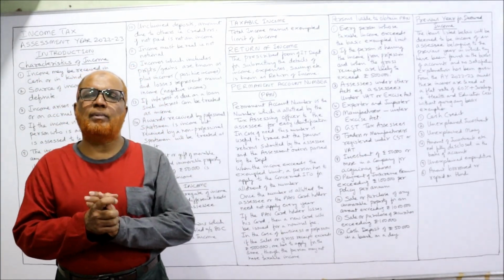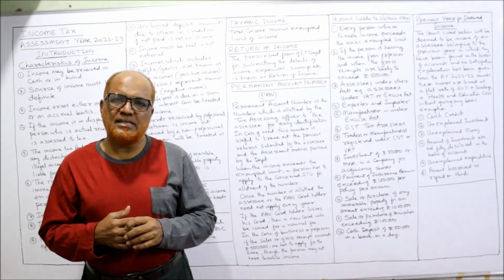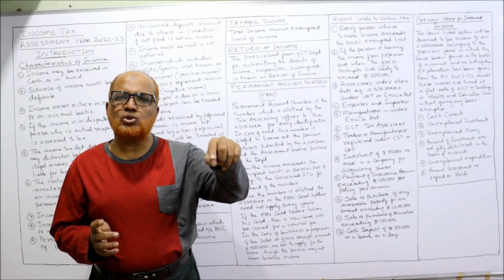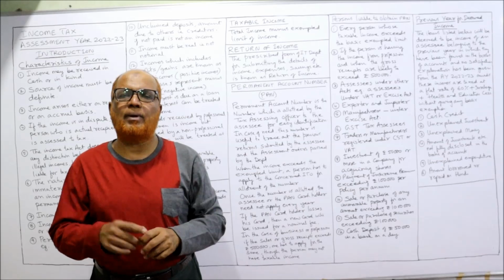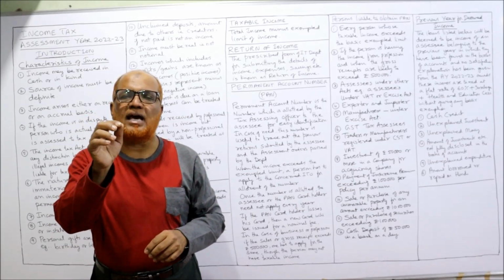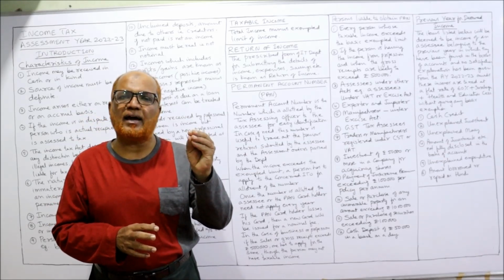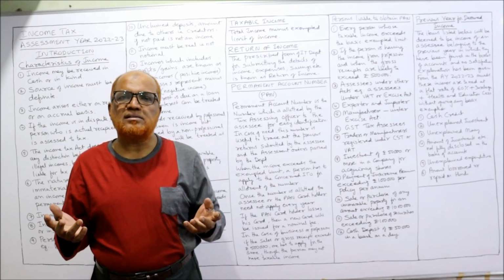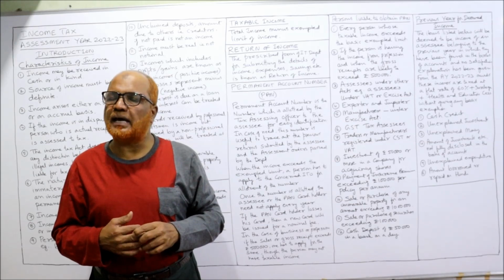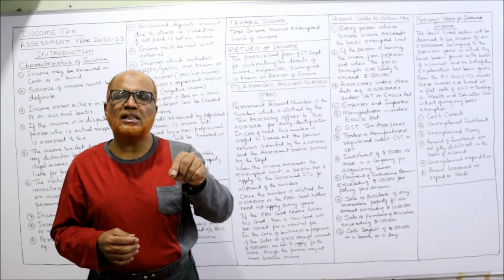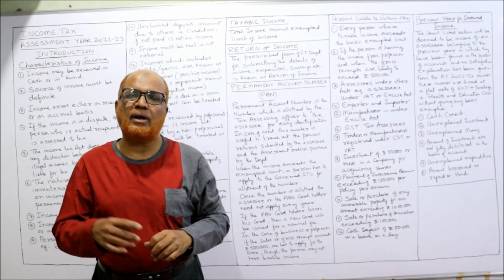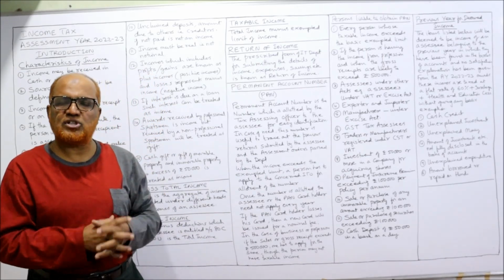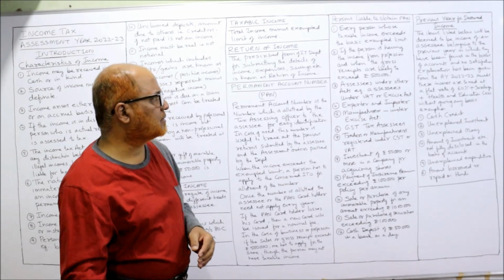One more provision you have to remember. If a business or profession is run, then this business or profession has to apply for permanent account number if the gross receipts exceed 5 lakh rupees in a year. Even though there is no tax liability, still they have to apply for permanent account number if the gross receipts of the business or profession exceed 5 lakh rupees.